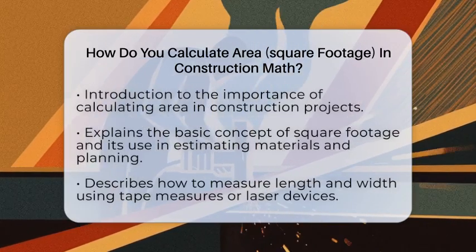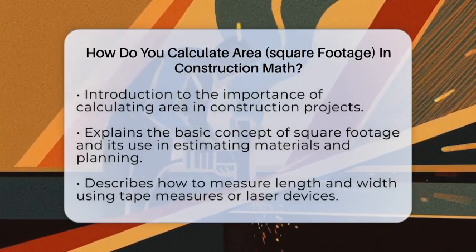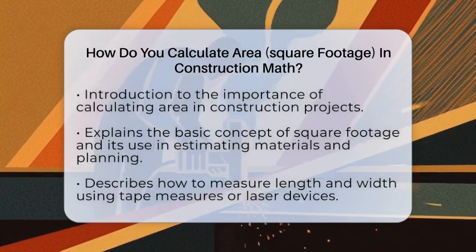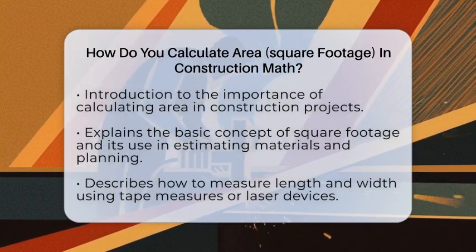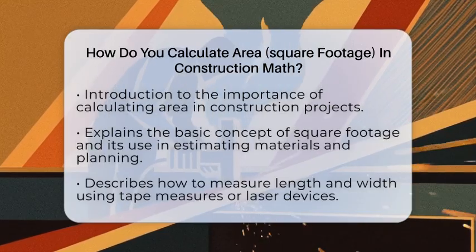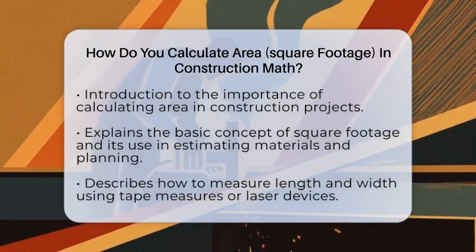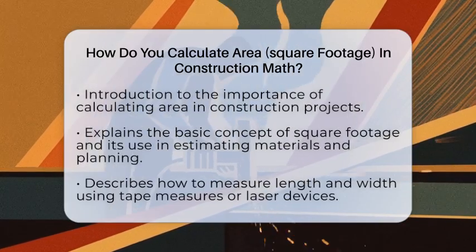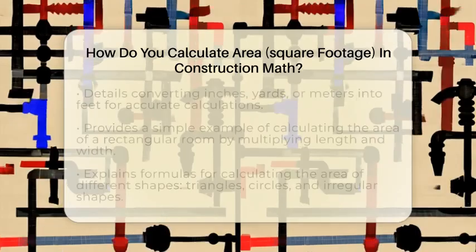When you measure a space, you're finding out how much surface it covers. The most common unit used in construction is square feet, which means a square that is 1 foot long on each side. To get this measurement, you start by measuring the length and width of the area with a tape measure or laser device. If your measurements include inches, you need to convert those inches into feet by dividing the inches by 12 and adding that to the feet measurement.